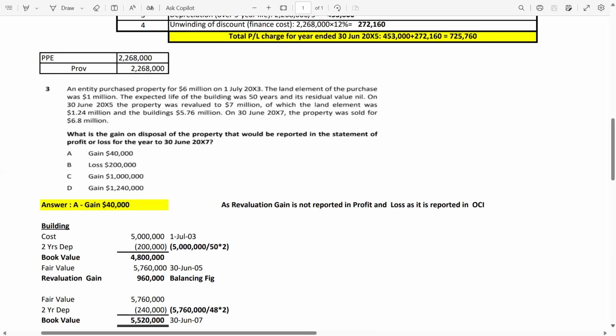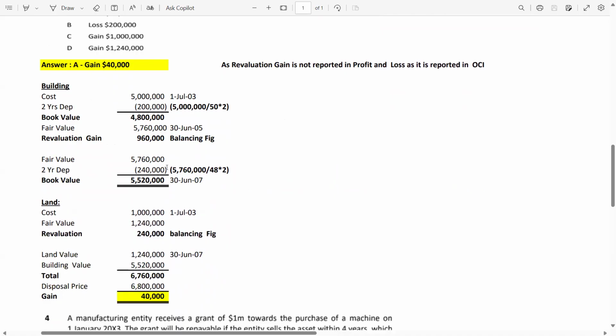Now we have fair value. Fair value is 5.76 million. This one will further depreciate for 2 years in order to reach the disposal date. The fair value of 5.76 million is again depreciated for 2 years, to 240,000. How 240,000? 5760 is the fair value divided by 48. Why 48? Because 2 years depreciation has already been performed in the first 2 years. So now the remaining life is 48.